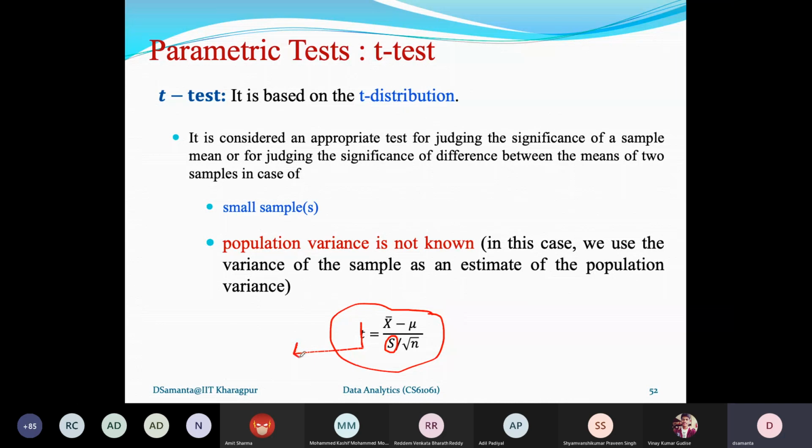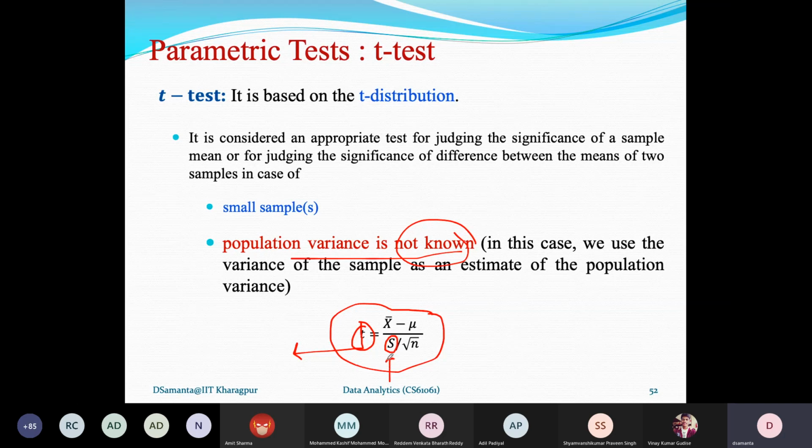Now this t value needs to be consulted to see whether it is within the critical region or not. If the t value is inside the critical region, that means the rejection region, then the null hypothesis should be rejected. And if it is within the acceptance region, then it has to be accepted. So this t value needs to be calculated from the given sample, provided that the population variance is not known. As the population variance is not known, we use the sample variance in our formula, and this way we get the t value.